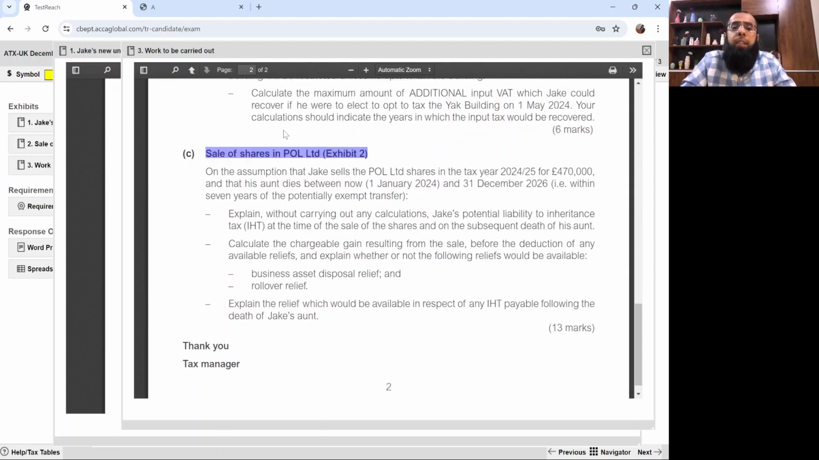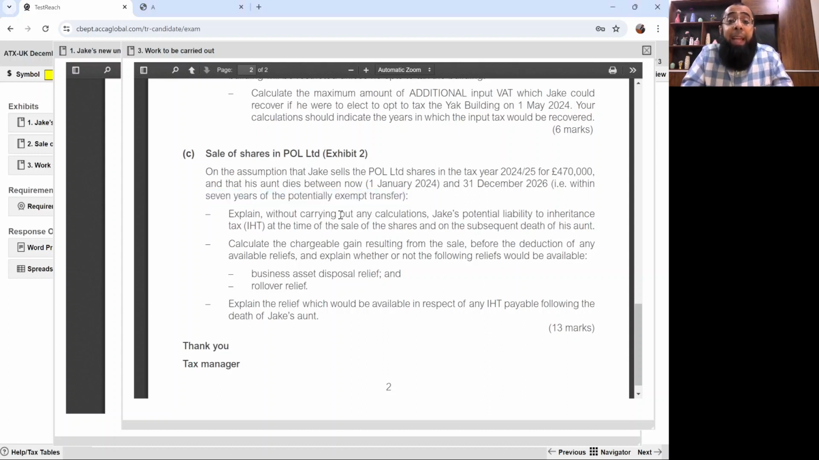And then part 3, sale of shares in Paul Limited. On the assumption that Jake sells the Paul Limited shares in the tax year 24-25 for 470,000 and Aunt dies between now and 31st December 26, that is within 7 years of the potentially exempt transfer. So if you sell off the shares, your business property relief gets withdrawn.